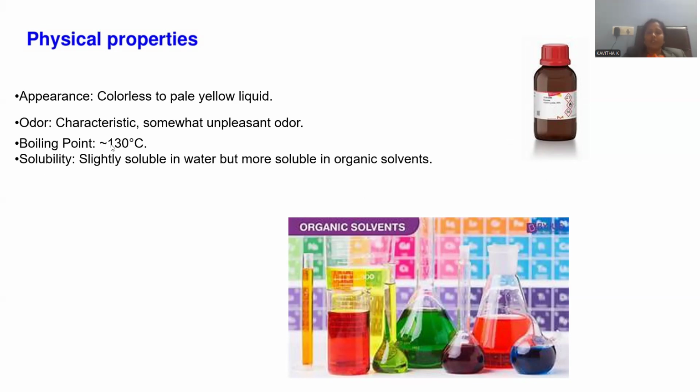It boils at a temperature of 130 degrees centigrade. So conveniently at room temperature it will be a liquid only, non-volatile itself, because of the 130 degrees boiling point. And since it is an organic compound, it preferably dissolves in organic solvents like ether, acetone, acetonitrile, benzene, toluene, kinds of non-polar organic solvents.